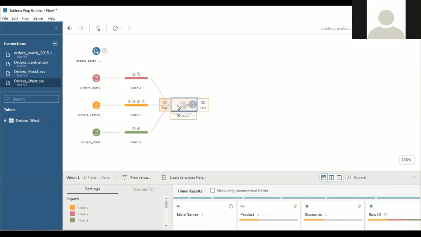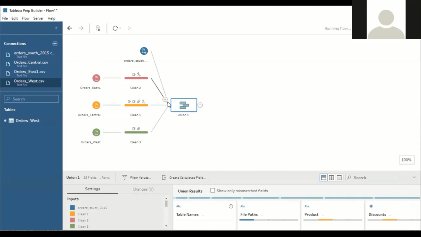Perform the add operation here. Fine. So all the data of the south region, east region, central region as well as west region, I have joined and made it as one file by performing the union operation.